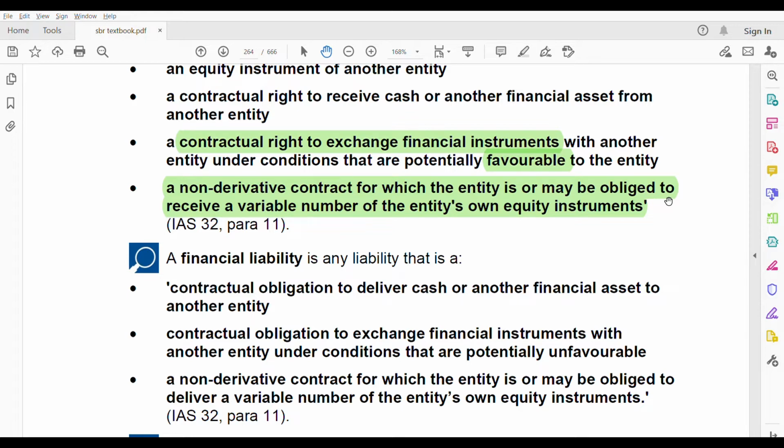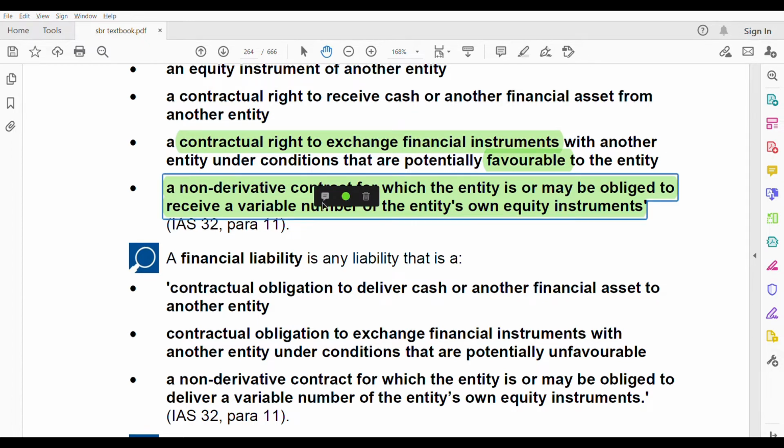But when you take a loan, interest is always fixed. You have to pay that interest to your debt holders. Since it's fixed, it's not a financial asset; it is a financial liability. So the moment you see these words, non-derivative, then variable, then entity's own equity instruments, it is a financial asset.